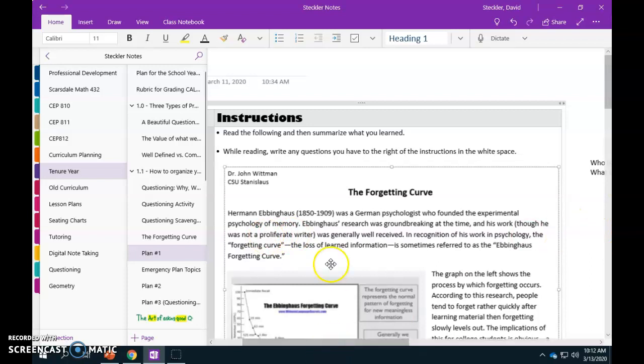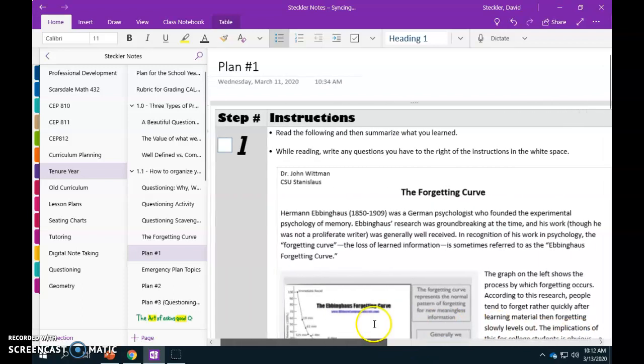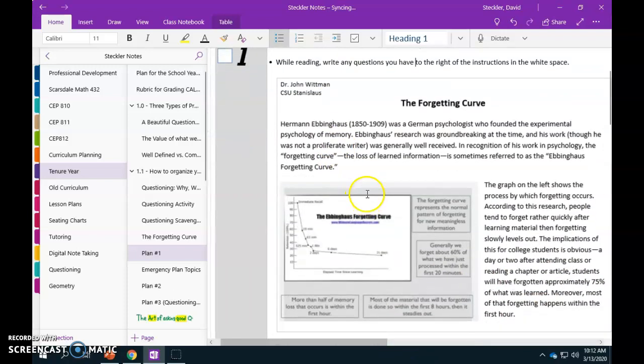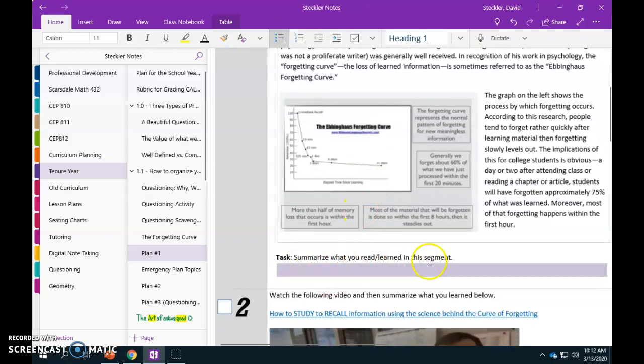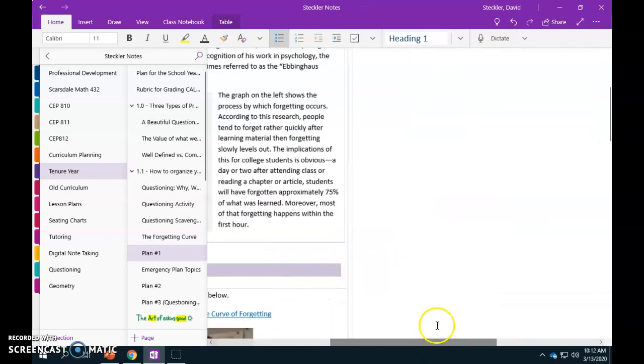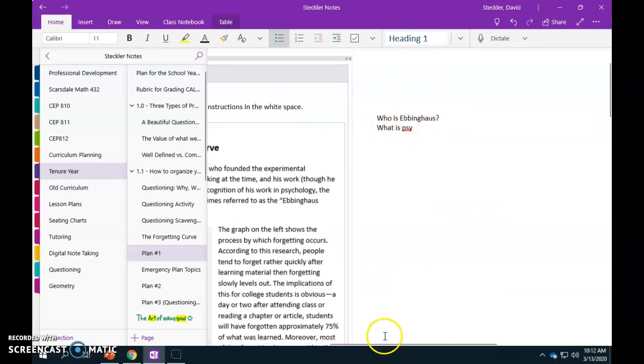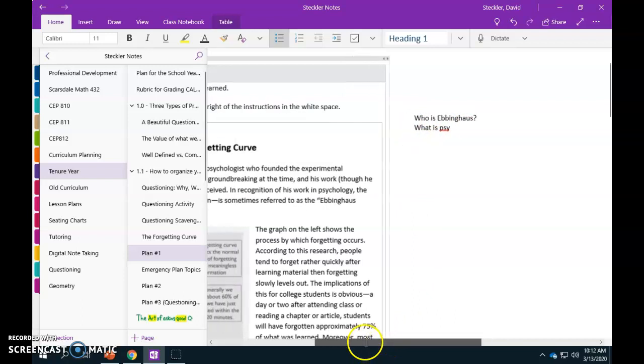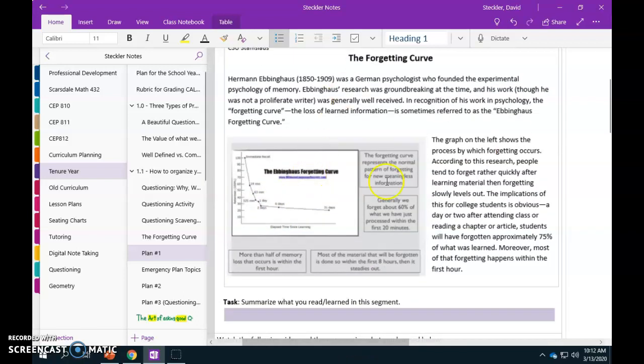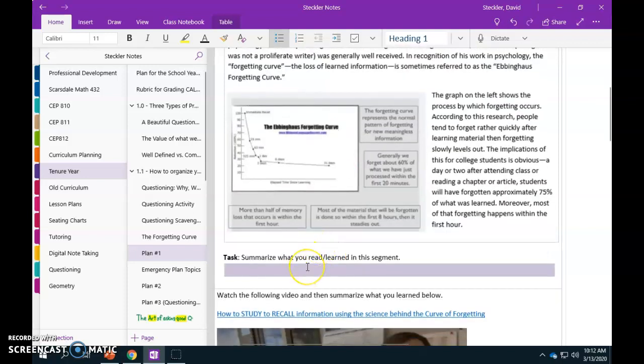So your goal while reading is not just reading, it's reading while recording questions about what you don't know. You're going to read, record questions of what you don't know, then summarize what you read and learned, and what you learned might also be based on the questions you asked. So it doesn't just have to be on the article. You might say that you learned what psychology is, and that Ebbinghaus is a German psychologist, and the reason he was famous was, or whatever it is. So it can be based on your questions too.